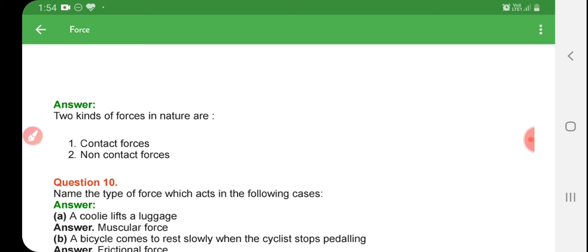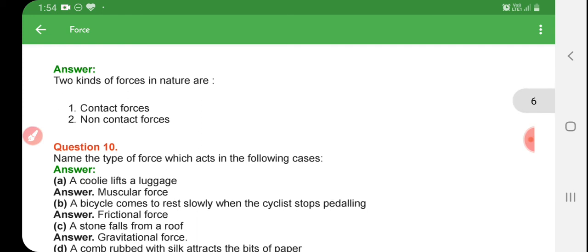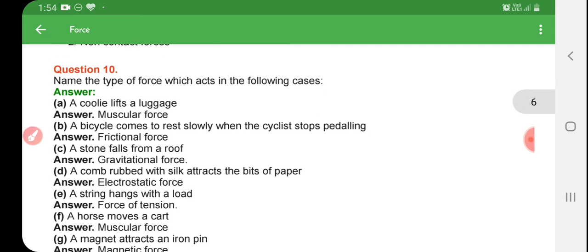Non-contact force means, for example, the earth attracts our weight towards the center of gravity. Okay, these are the contact and non-contact forces. Question number 10. Name the types of force which act in the following cases.